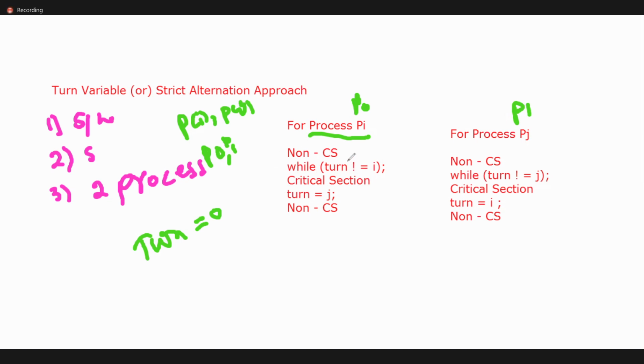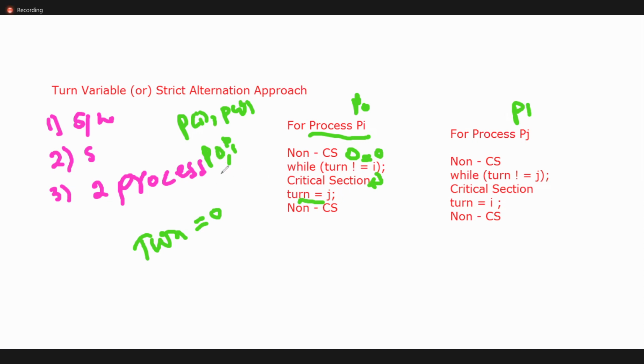See, turn is initially 0, 0 not equal to 0. Here i means the first process, you can take it as 0 or i, whatever. So the condition is false, which means it will enter into the critical section and execute. Once this execution is finished, we give the chance to turn of j. What do you mean by turn of j?